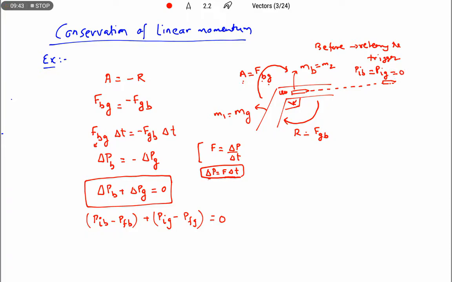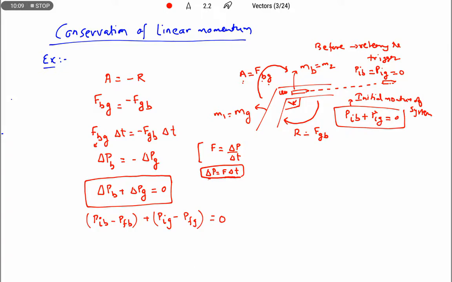Now what is the total momentum of the system? PIB plus PIG equals 0. This is the initial momentum of the system.